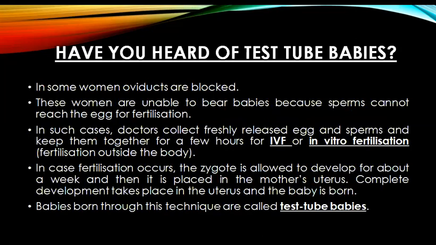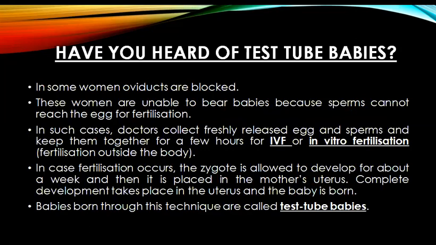When we talk about the fertilization process, you all might have heard of test tube babies. In some women, when oviducts or the fallopian tubes are blocked, these women are unable to bear babies because sperms cannot reach the egg for fertilization.